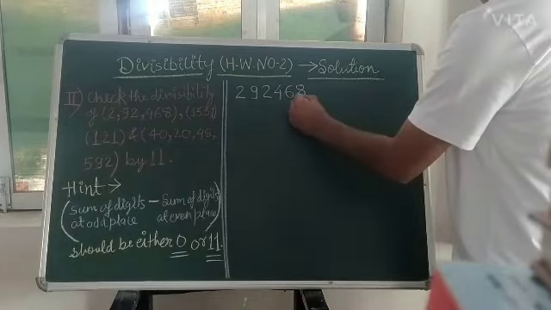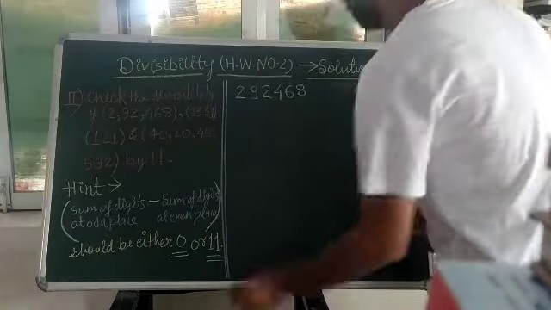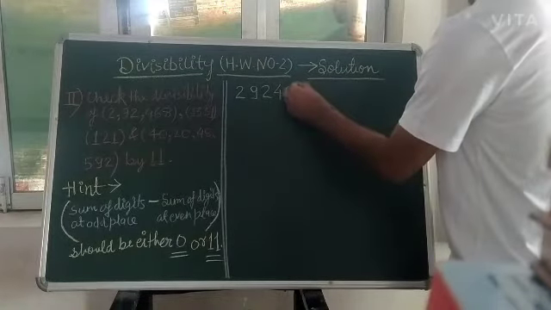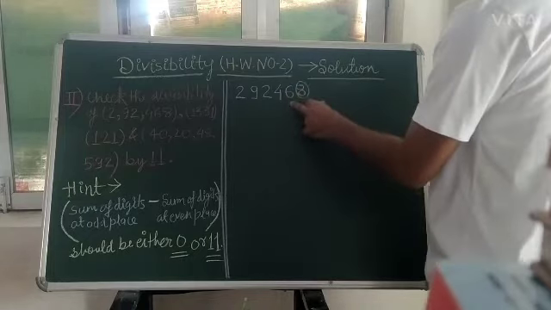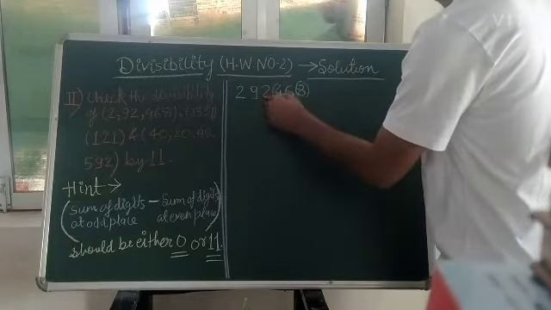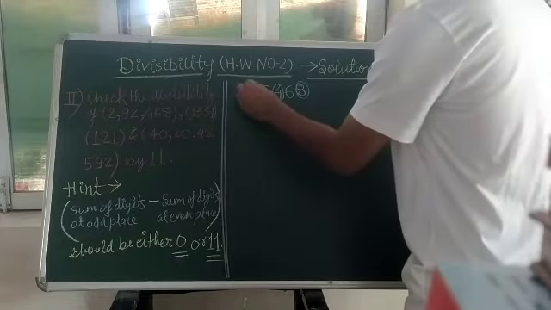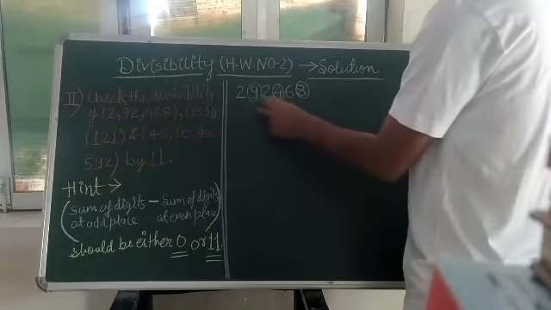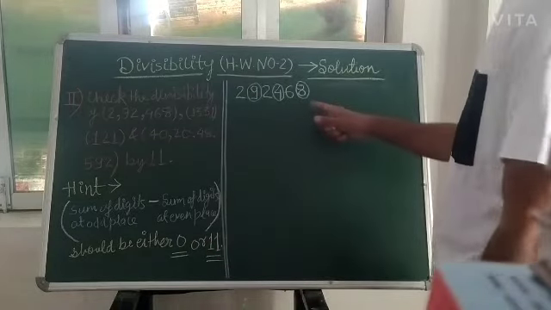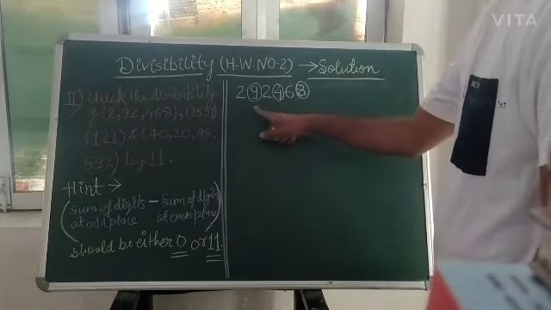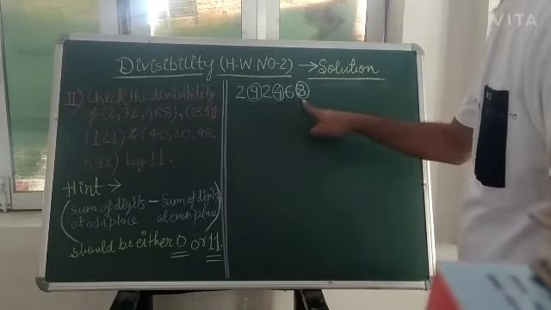So this one is the odd place. 1, 2 we will leave, 3 we will choose, 4 we will leave, 5th we will choose and the 6th one we will leave. So these are the digits which are situated at odd places.